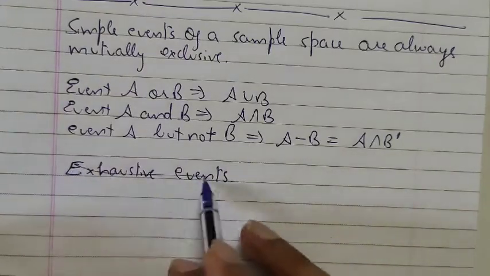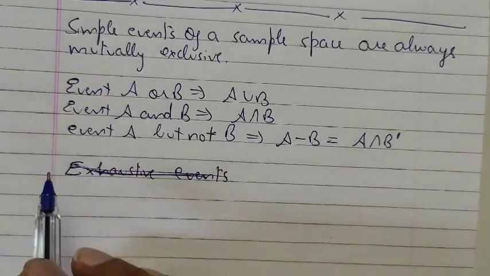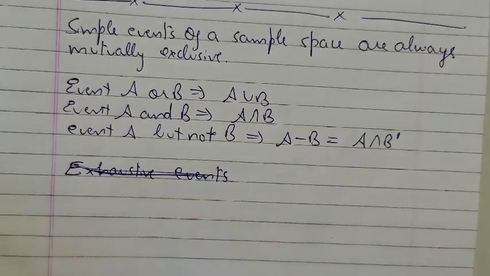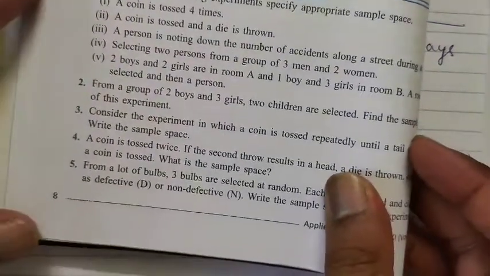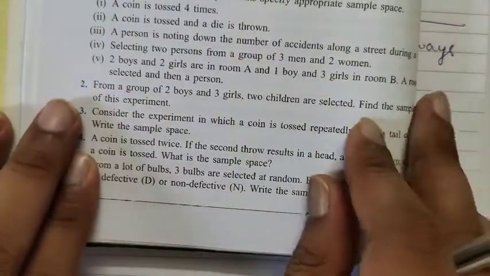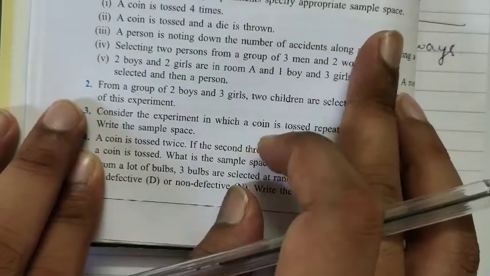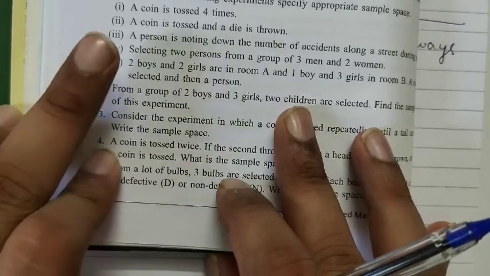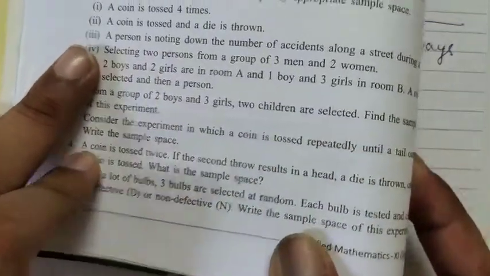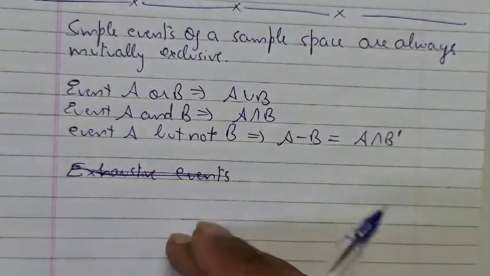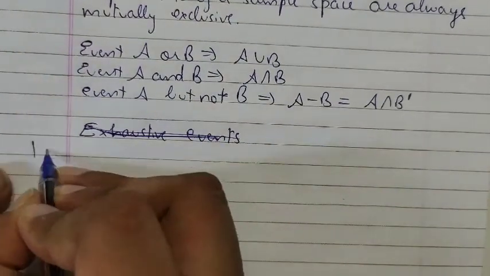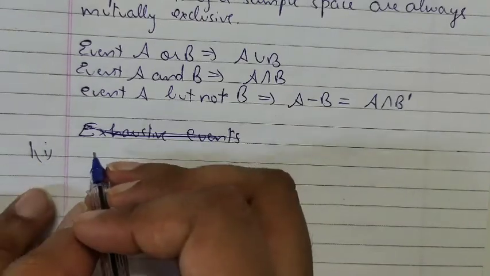Now let's talk about some exercise questions. I'll show you this. In each of the following experiments, specify an appropriate sample space. So we have to specify the appropriate sample space. First, a coin is tossed 4 times. So we have to make the sample space.